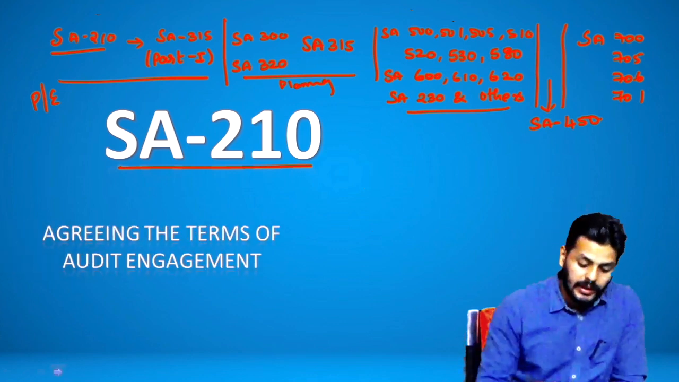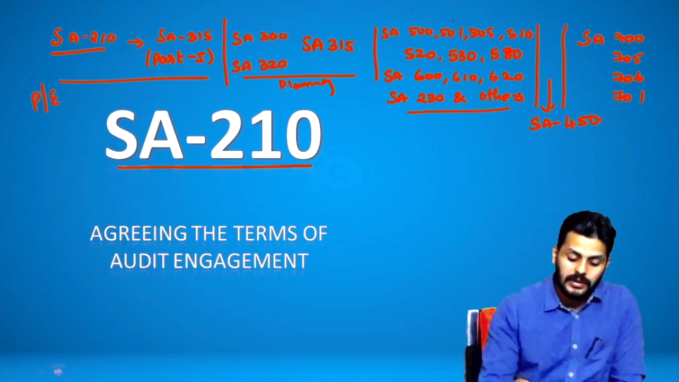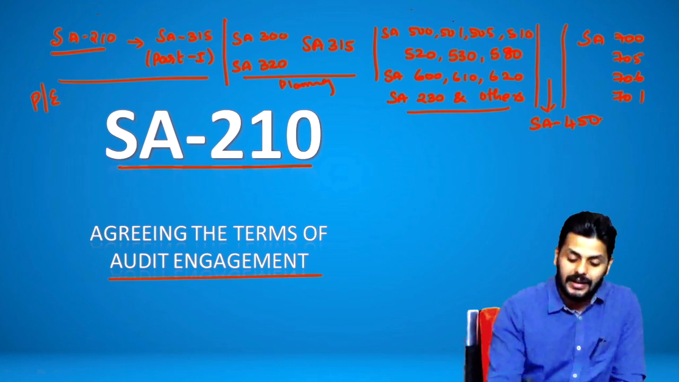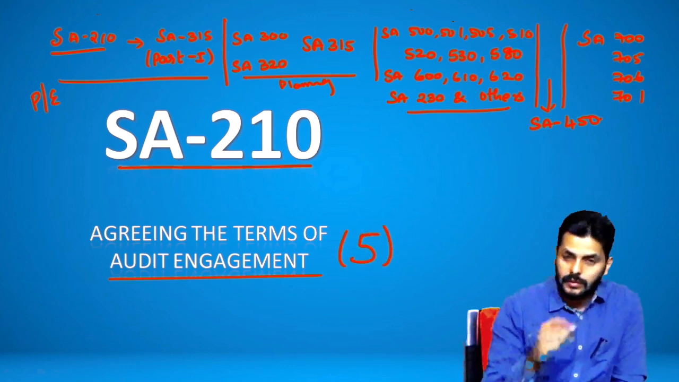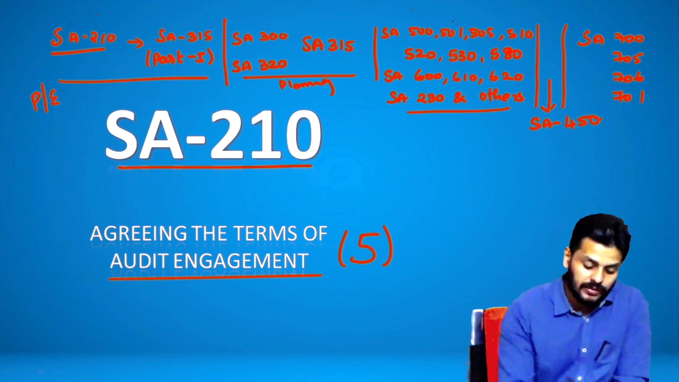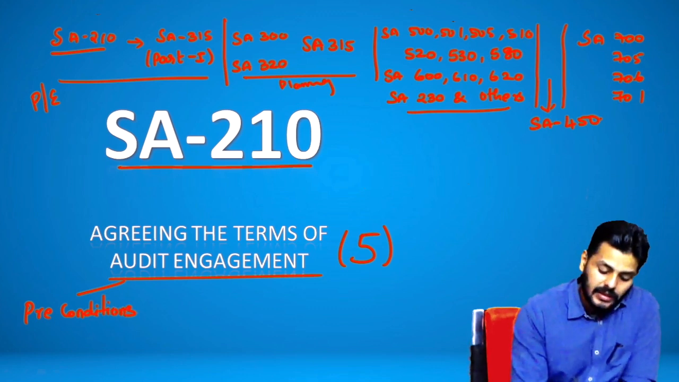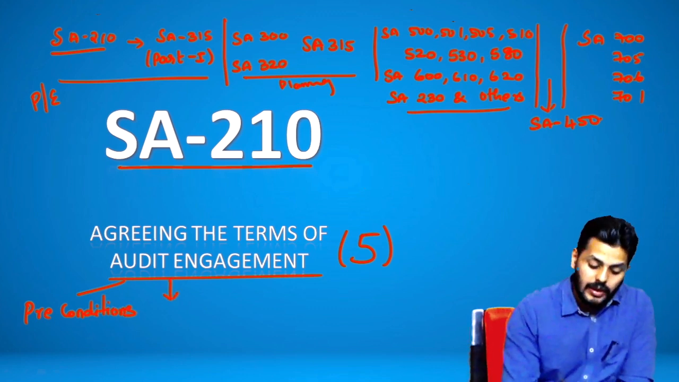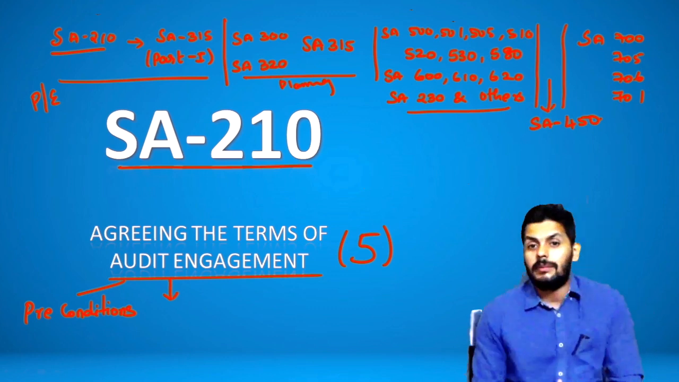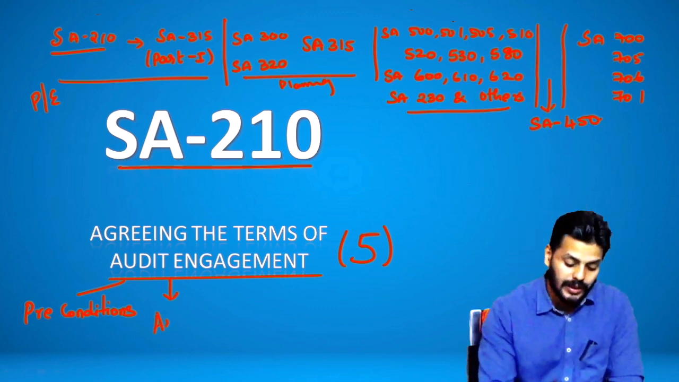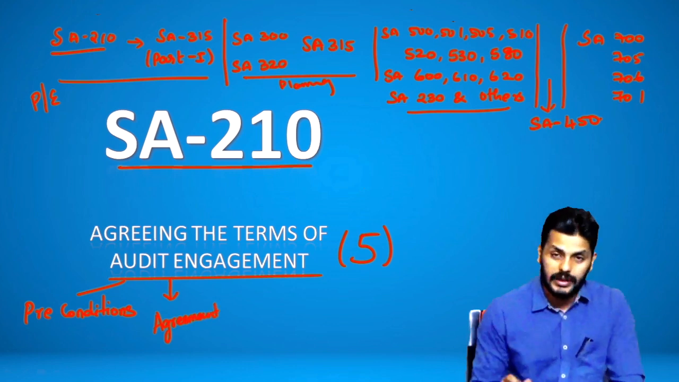Let's move on very quickly to agreeing to the terms of audit engagement. Now, agreeing to the terms of audit engagement, this standard has 5 parts, right? There are 5 parts to the standard, which is 1, preconditions to the audit, which only when present will be taking the audit. Then if preconditions are present and there are no limitations and you're happy with it, then you will go with agreement to the terms of audit engagement.